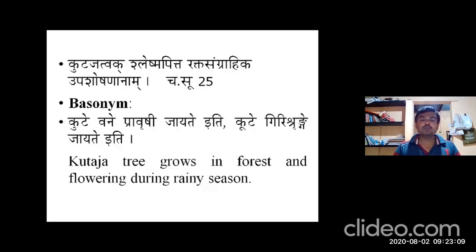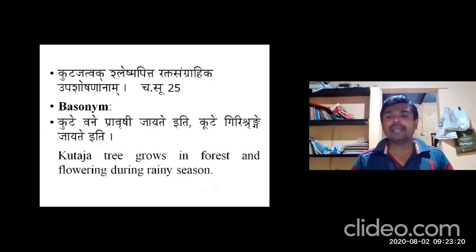Another is Kute Girishrunge Jayate, the plants which grow in hilly areas, that is called Kutaja.